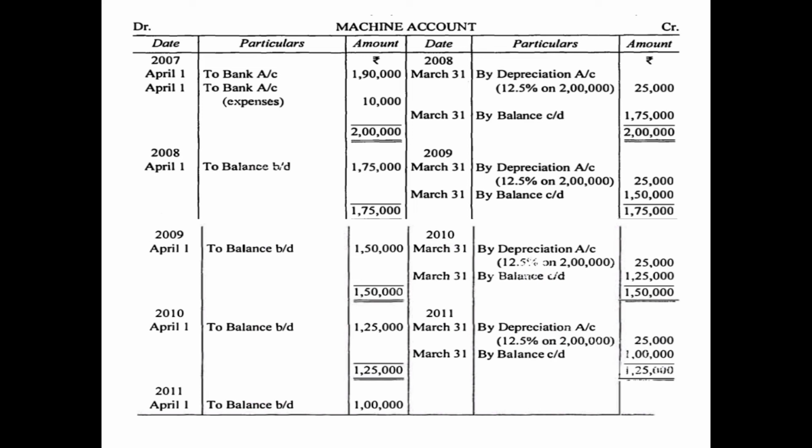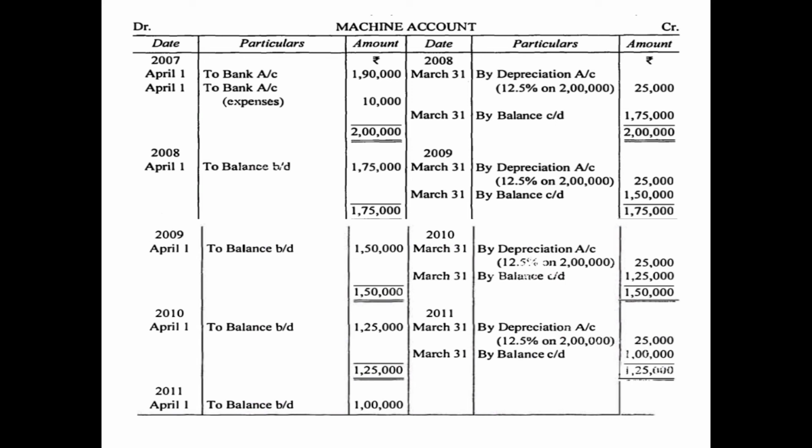If you wish, you can show it all together. It is feasible to show it together. To bank account 2 lakh, right? There is no other transaction. So now simply we will come to the end of the period. We will calculate depreciation, and we know that because of depreciation the value of asset decreases, therefore depreciation will be shown on the credit side.